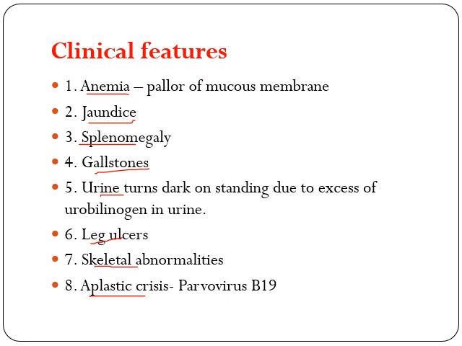In aplastic crisis, not only is RBC decreased, but there will be decrease in WBC and decrease in platelets. What is happening in aplastic crisis? The whole bone marrow shuts down. There is decreased activity of bone marrow, and we know that bone marrow is the main thing which leads to the production of three lineages, that is, one is your RBC, one is your WBC, one is your platelet.